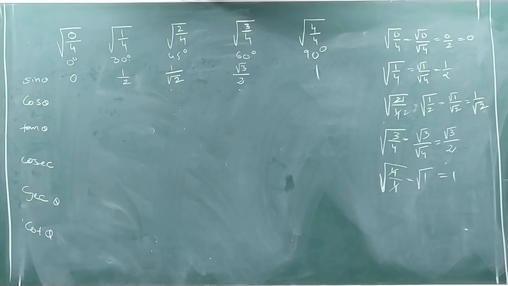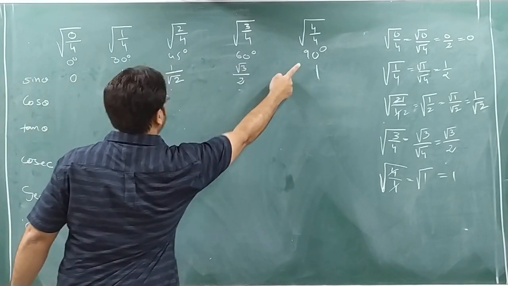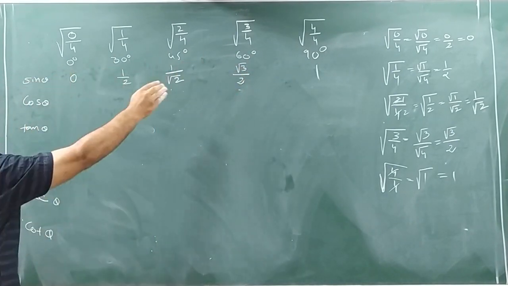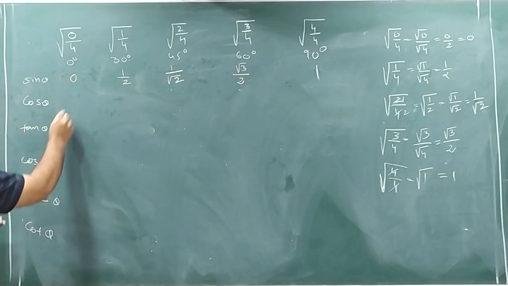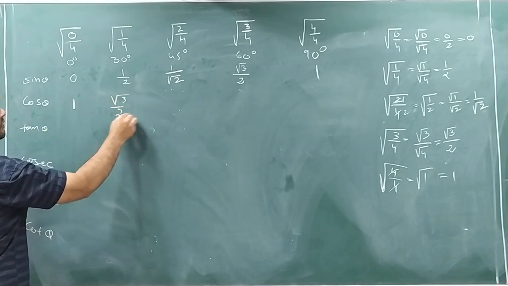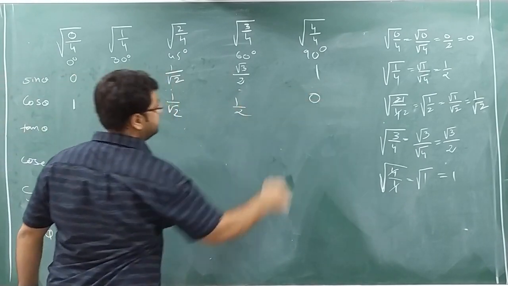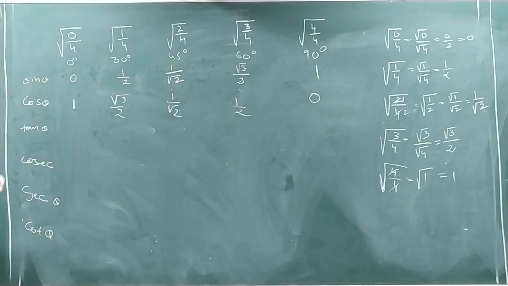So now for cos theta, just reverse it. How to reverse? The value for sin 90 will be for cos 0. That's it. Just reverse the value. See here 1. So write down here 1. Then here is root 3 by 2. So write down here root 3 by 2. Then what comes? 1 by root 2. Then what comes? 1 by 2. Then what comes? 0.